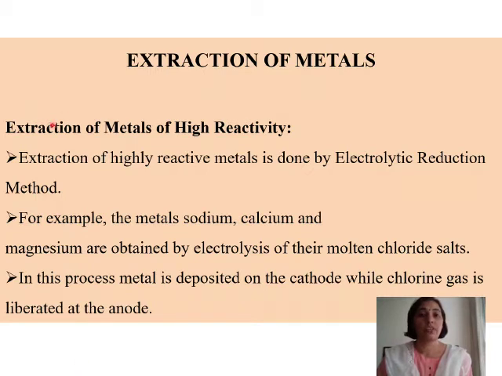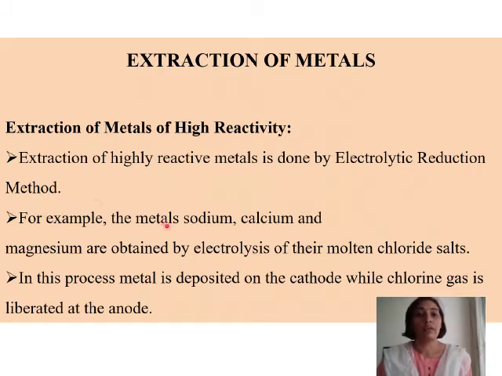So here we have extraction of metals of high reactivity. Extraction of highly reactive metals is done by the electrolytic reduction method. So the method that is used is called electrolytic reduction. Now, we are going to study how the electrolytic reduction is brought about. Here we will take into account that reduction is the gain of electrons. So how this is going to take place, that we are going to study.